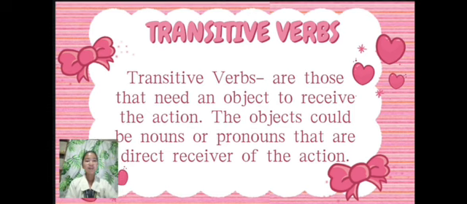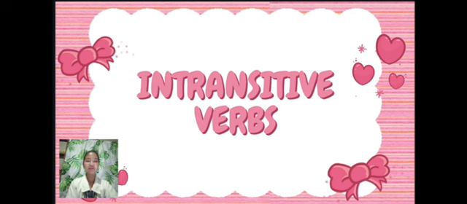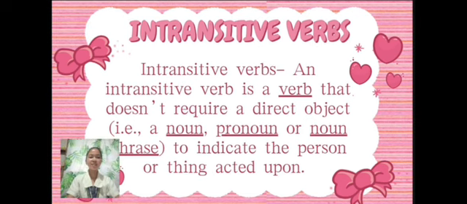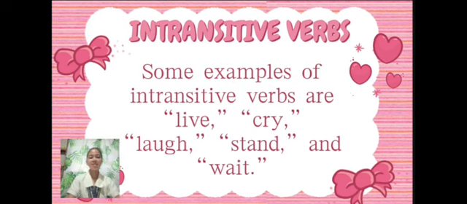Now class, let's proceed to the next topic. It is intransitive verbs. So what is intransitive verbs? An intransitive verb is a verb that doesn't require a direct object, a noun, pronoun, or noun phrase to indicate the person or thing acted upon. Now, let's proceed to the examples of intransitive verbs: live, cry, laugh, stand, and wait.